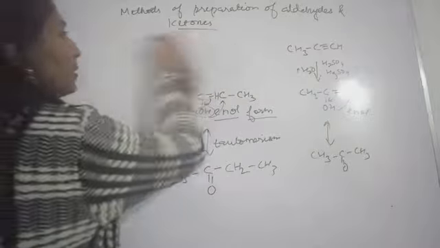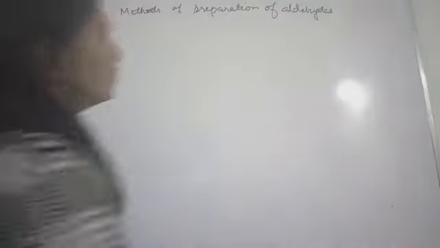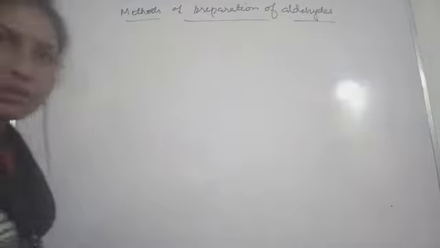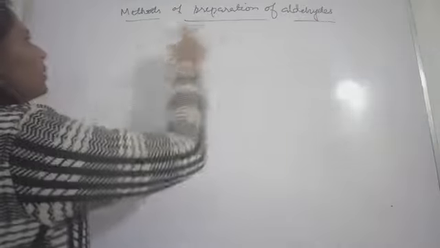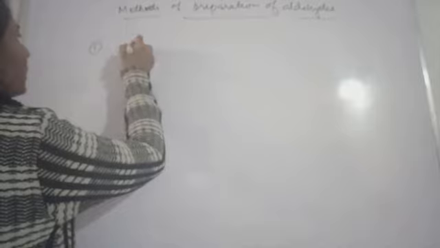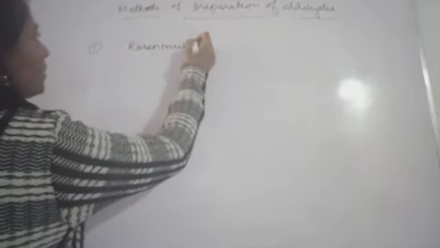I'm rubbing this. Next you write down the heading, methods of preparation of aldehydes only. Separately aldehydes you are going to make. So write down methods of preparation of aldehydes. First one is a name reaction, Rosenmund reaction.